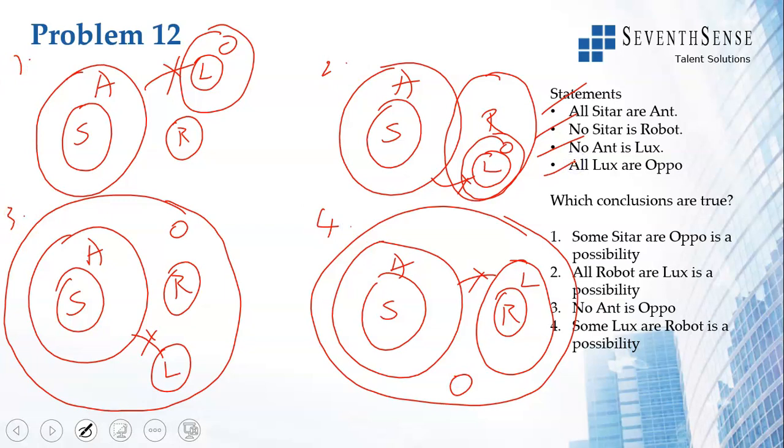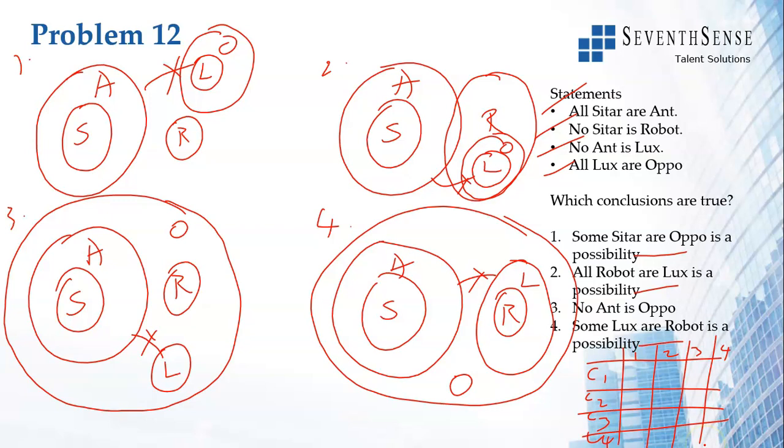So I see 4 conclusions. Again, conclusions 1, 2 and 4 have the word possibility. I have four different diagrams, 1, 2, 3, 4. Let us see. Some sitar are oppo is a possibility. So if you see these diagrams, some sitar are oppo is a possibility.